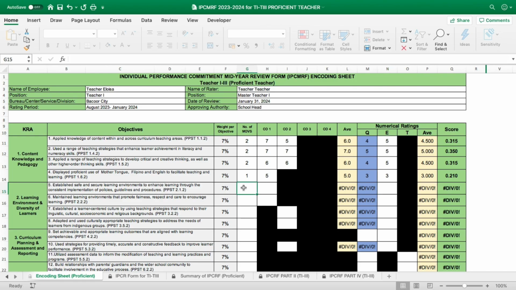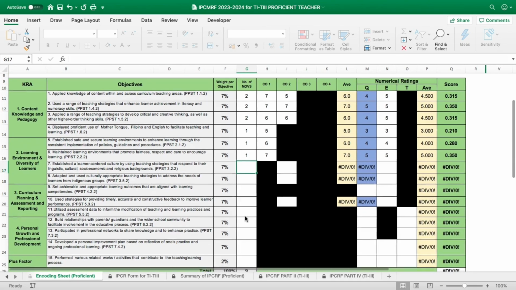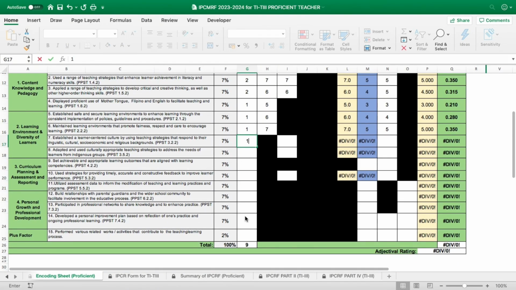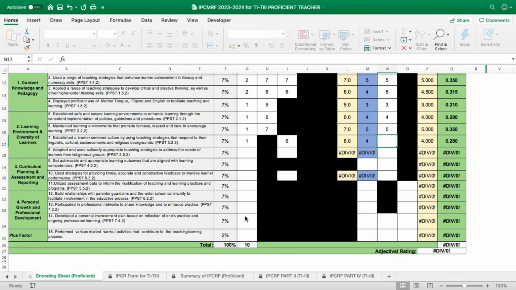The same thing with objective 5. So we only have 1. Next is 4. We have here 1. And then 7. 5. So, teachers, mga sample lang po ito. 1 MOV. 6. So, we have here 4. Next is 1. 5. Ito yung rating ninyo.